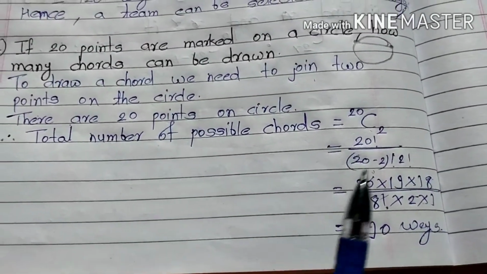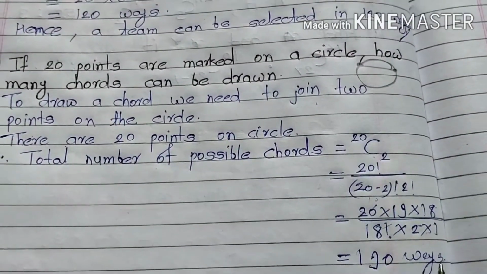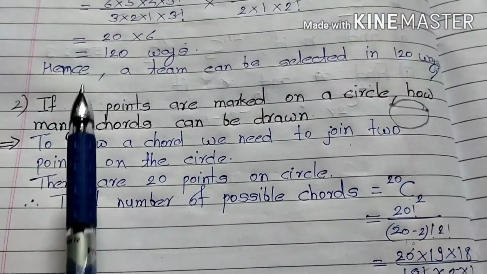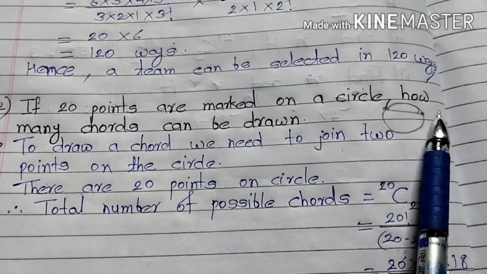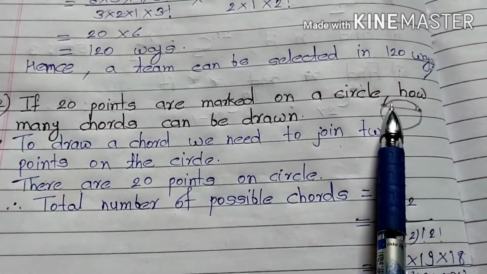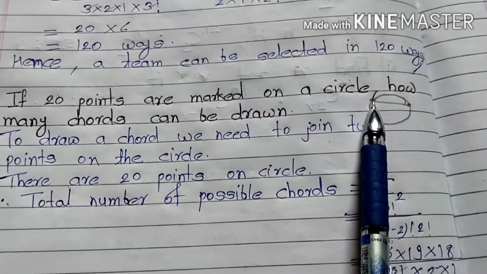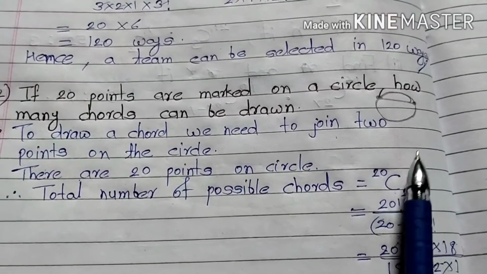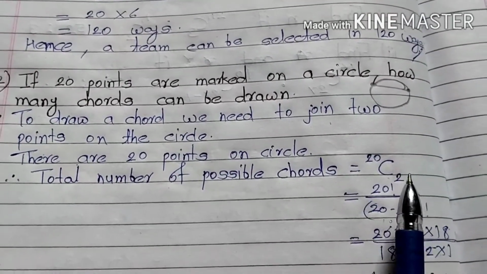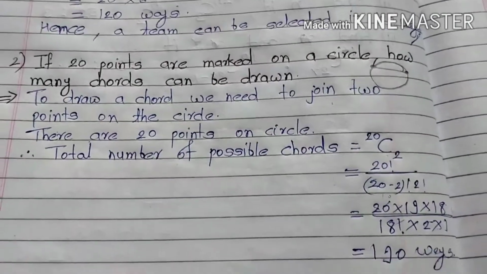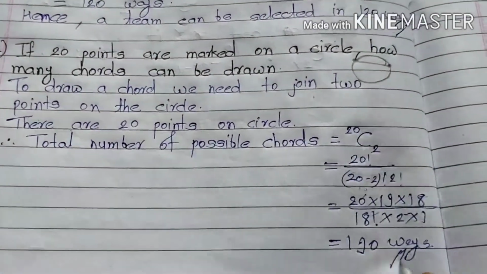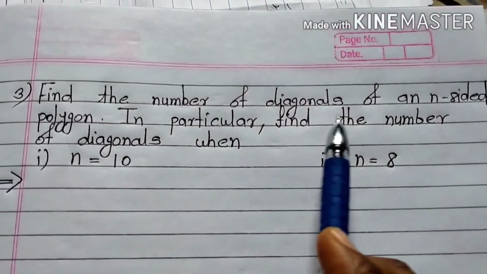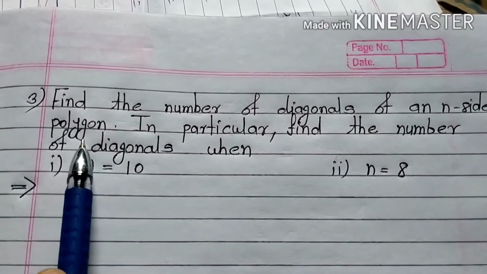So we can draw a chord in 190 ways. This is also very simple. First, 20 points, and we want to draw a chord. For a chord we need 2 points, that's why 20C2, and this selection is random, so we use combination here and find our answer.